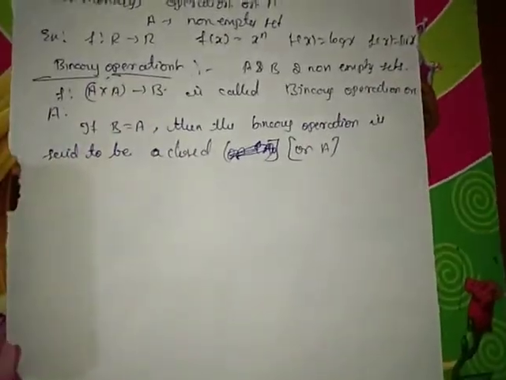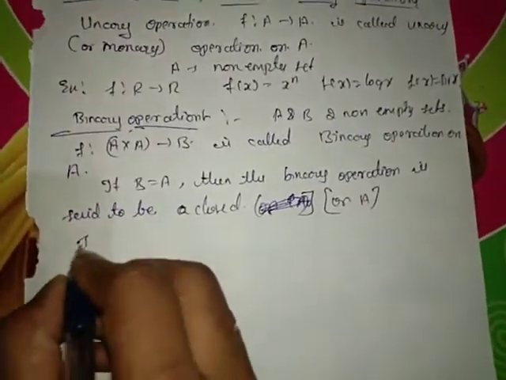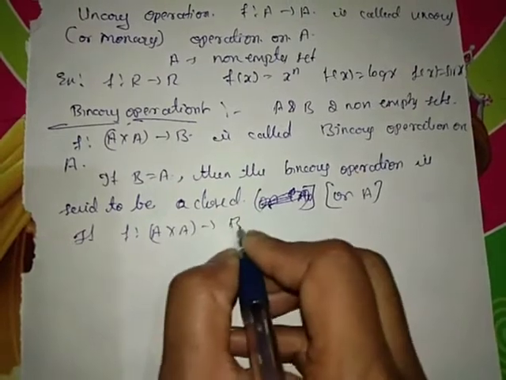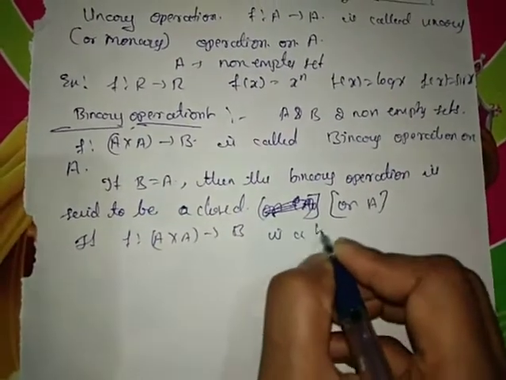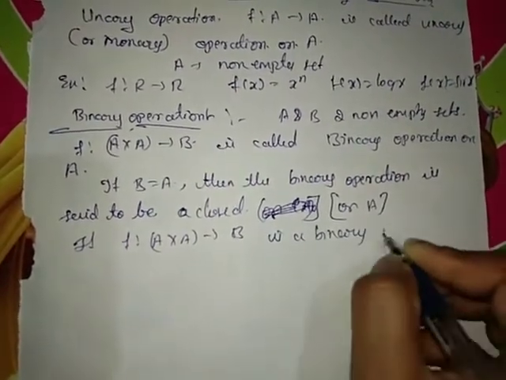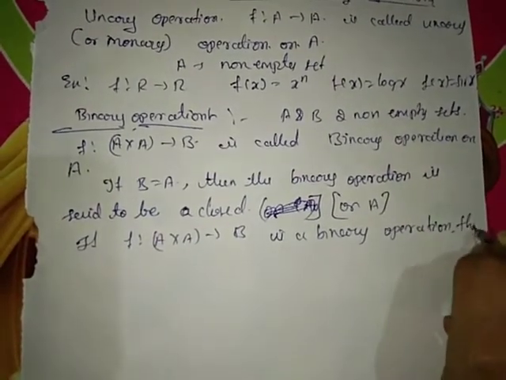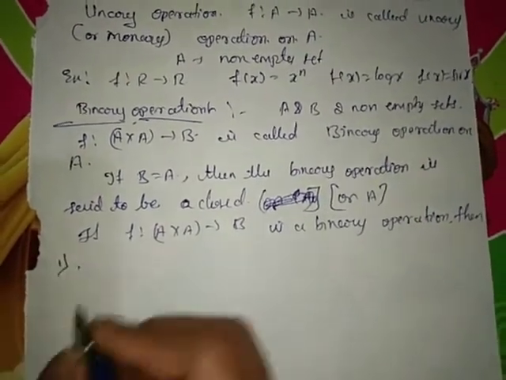Here, if f from A cross A to B is a binary operation, then it satisfies the following conditions.